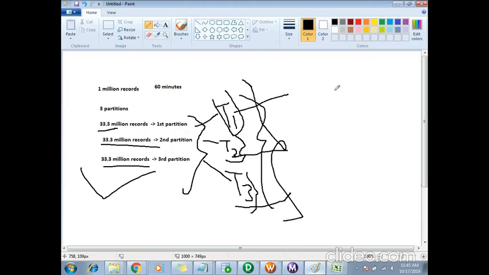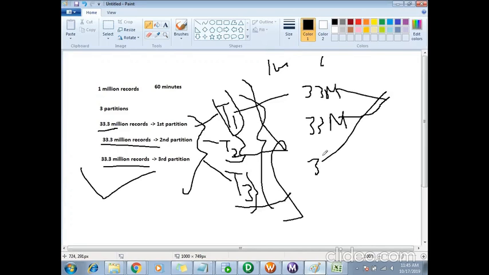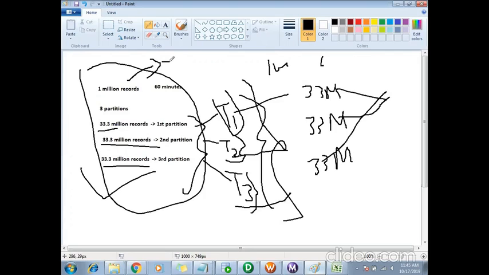In the same way, while loading the data also, I can do that. If I have 1 million records to load and it was taking 60 minutes, then I can make one writer thread load the first third of the records, another writer thread load the next third, and another writer thread load the remaining third. So for this case, I can create the partitioning point at my source level, and here I can create a partitioning point at my target level.